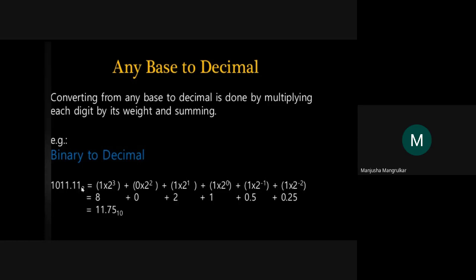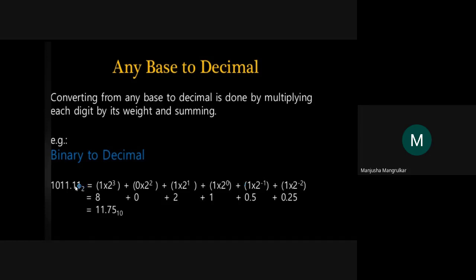This is 1 into 2 plus 0 into 2 plus 1 into 2 plus 1 into 2, without the powers for now. Starting from the point, it is 2 to the power 0, then the next is 2 to the power 1, then 2 to the power 2, then 2 to the power 3.